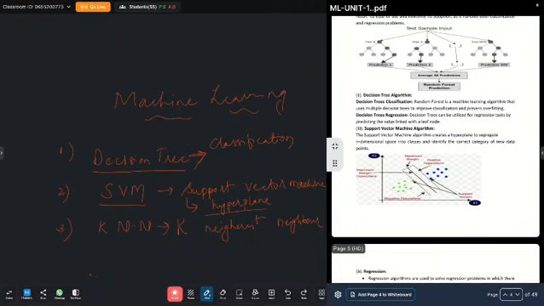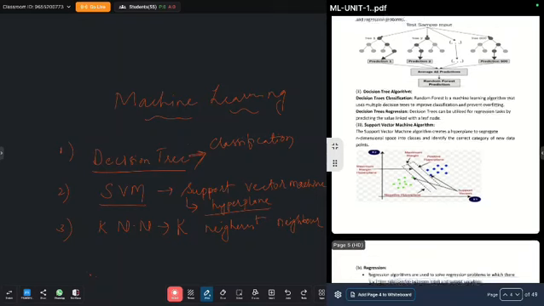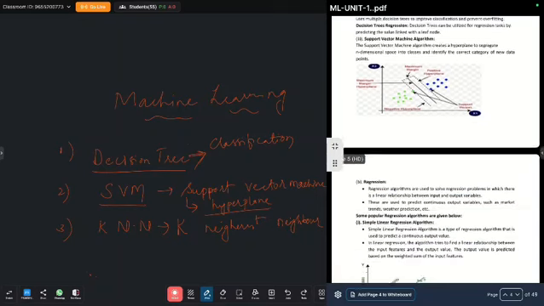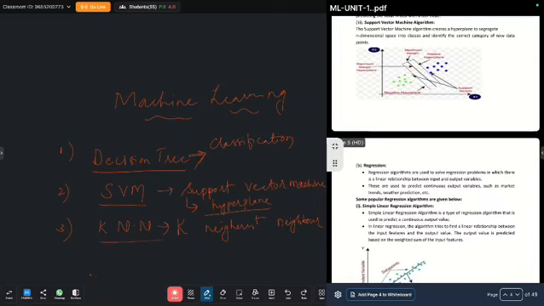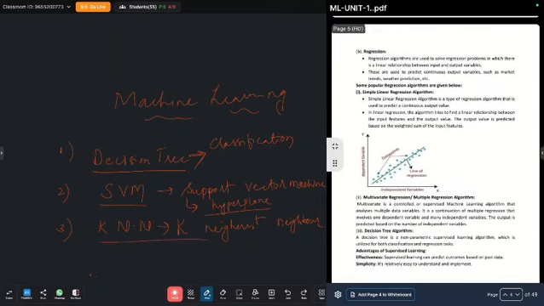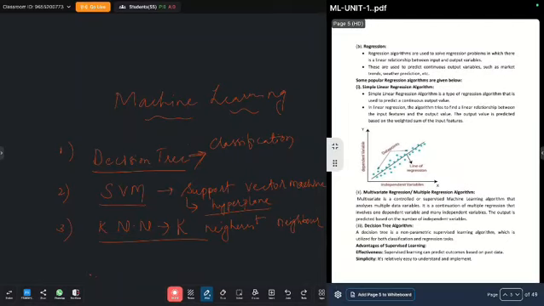What is the hyperplane? It is a line which divides the data points into two classes. Next, the K nearest neighbor algorithm. In K nearest neighbor, K is the number of clusters.